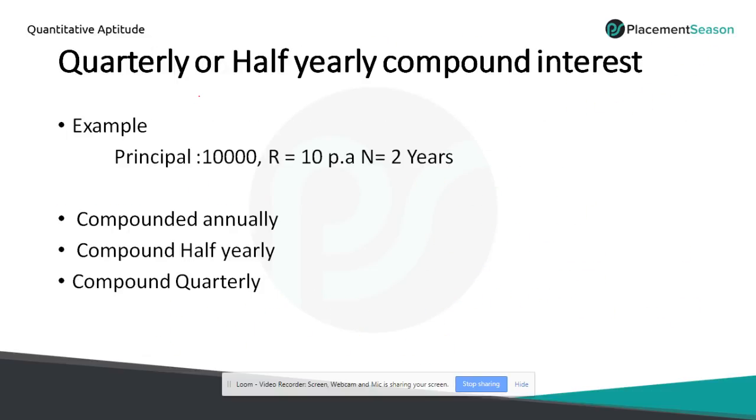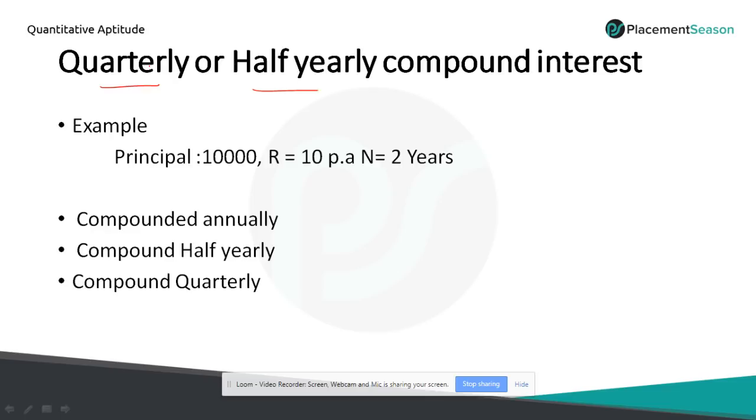Now let's move on to the last concept of simple and compound interest. Here the amount will be compounded half yearly and quarterly. In the previous examples we discussed only interest compounded annually, and in this example we are discussing quarterly and half yearly. As we know, compound interest means the interest will be added to the principal at the end of 1 year. In case of compound interest half yearly, the interest will be added to the principal at the end of the 6th month.